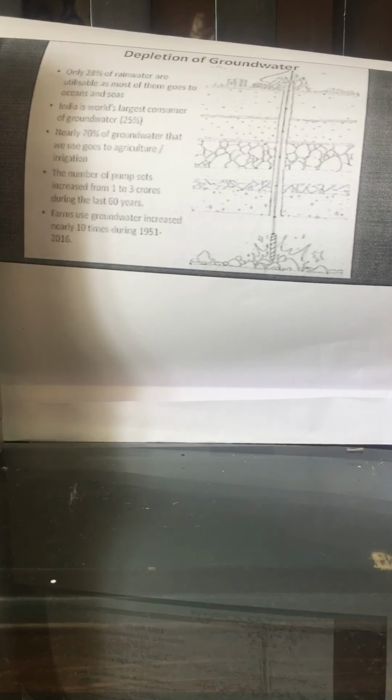If we take the example of groundwater, remember students that only 28% of rainwater is utilized, as most of it goes to the oceans and seas. Over here I'm trying to convey that only 28% of the water seeps down into the ground, and the remaining 72% of the water goes into the seas and oceans. That water cannot be used for your agriculture or any other domestic purpose.